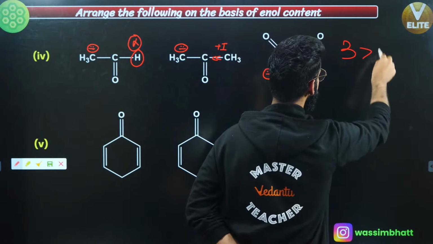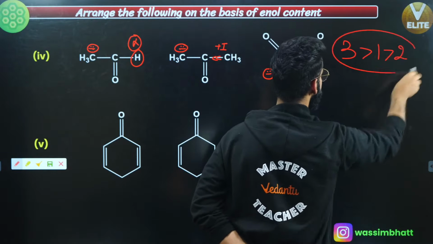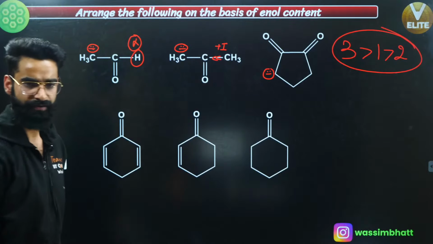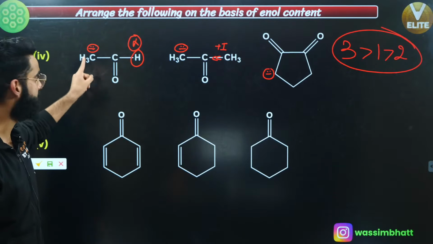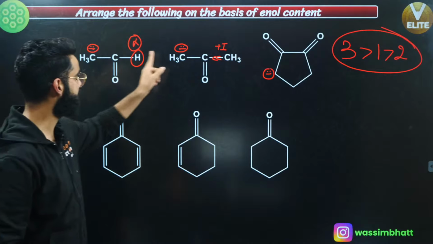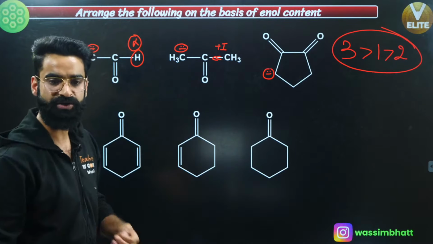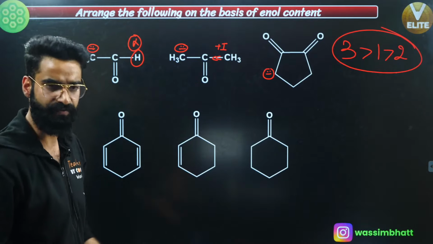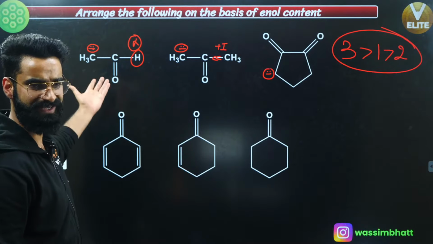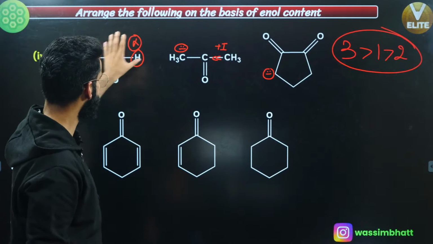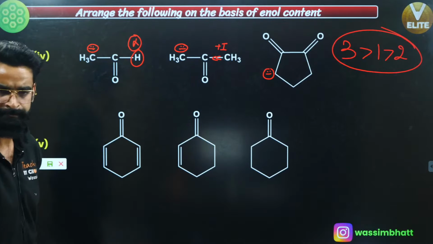So after 3, what will come? First will come, then 2 will come. This is going to be the stability order, right? The negative charge on this carbon is more stable than that of the negative charge on this carbon, and enol content depends on the stability of negative charge after the removal of H positive, right? We know it, correct? So I can clearly say enol content of the first one is going to be greater than that of the second one, yeah?